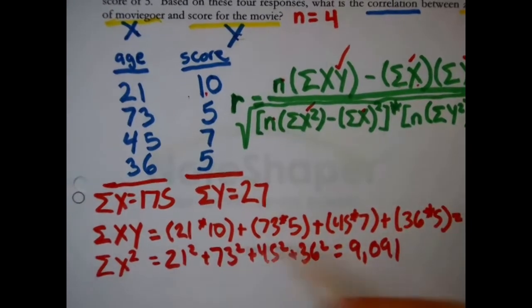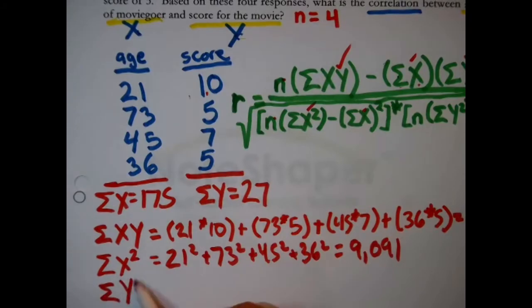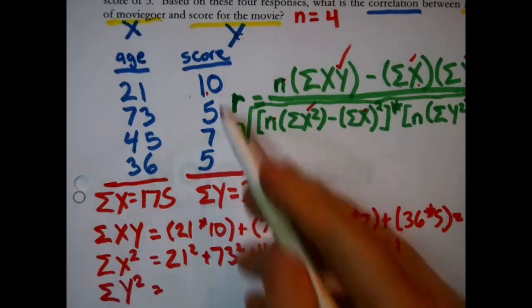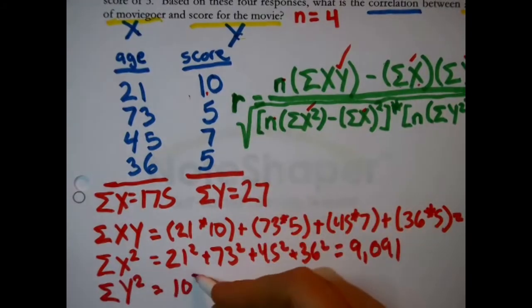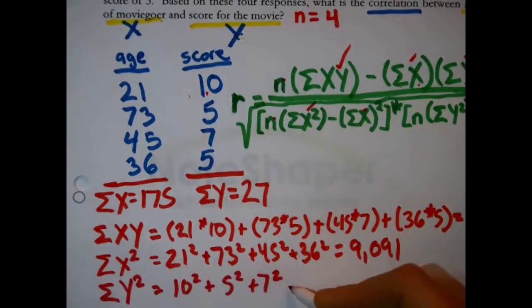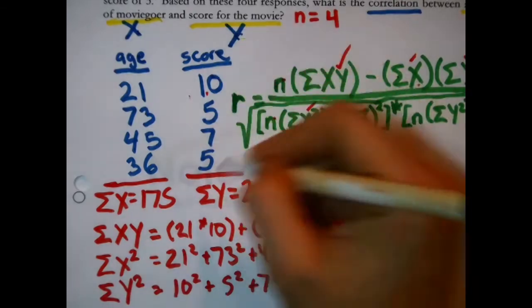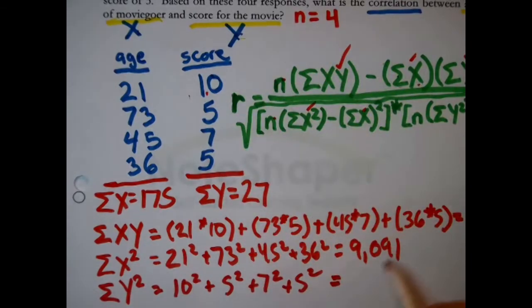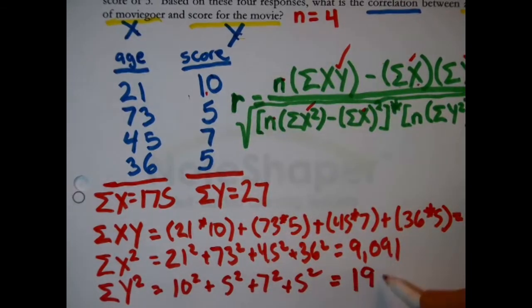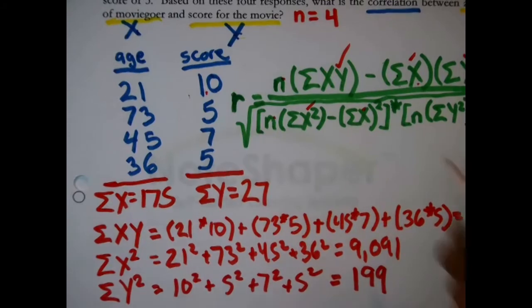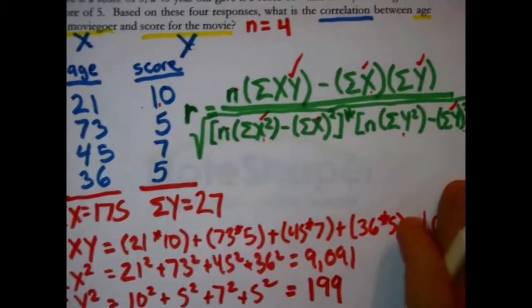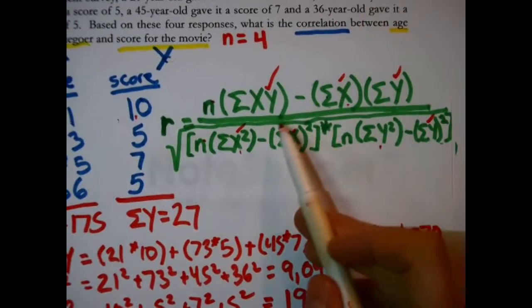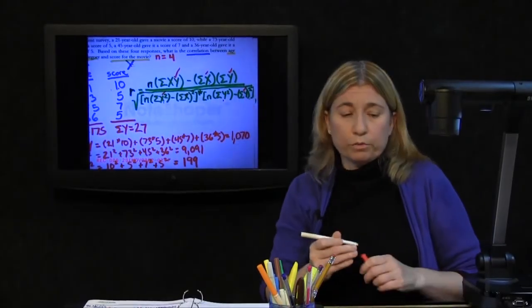And then I also need the sum of y squared. So, same exercise, different column. Say 10 squared plus 5 squared plus 7 squared plus 5 squared. I'm just squaring the scores and then adding them up. Much smaller number. I get 199. I think at that point we have all the summary statistics. Think of them like puzzle pieces. Yes, that we need to complete this formula.